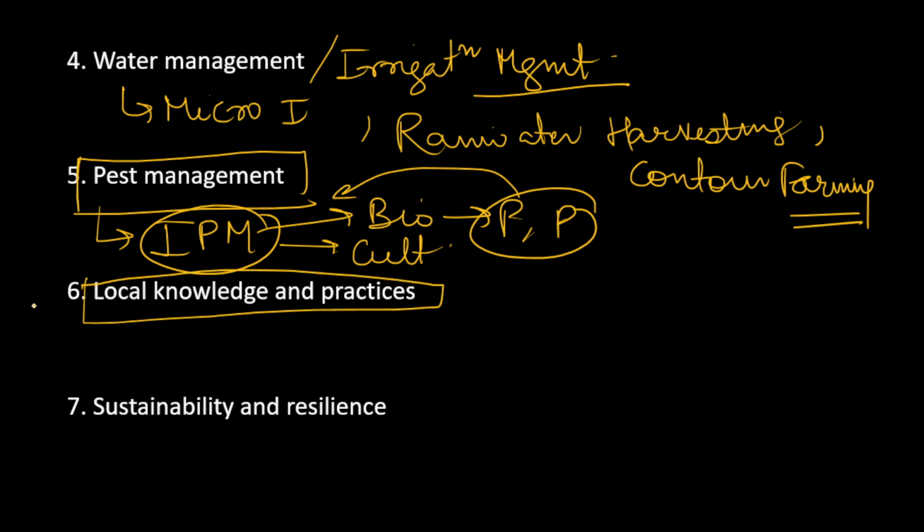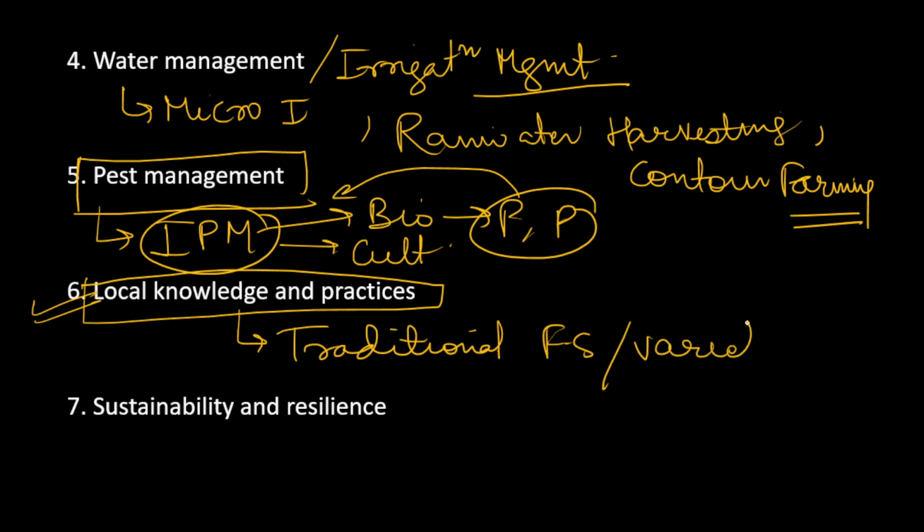Local knowledge and practices. These local knowledge and practices are always ecologically friendly. Okay, these local knowledge and practices which are followed from generation to generation have developed in such a way that they provide less harm to the ecosystems. For example, we can focus on traditional farming systems, and use of traditional and local varieties which are best suited. These all things can be very helpful in ecological management, and you can say act as a principle of ecology.